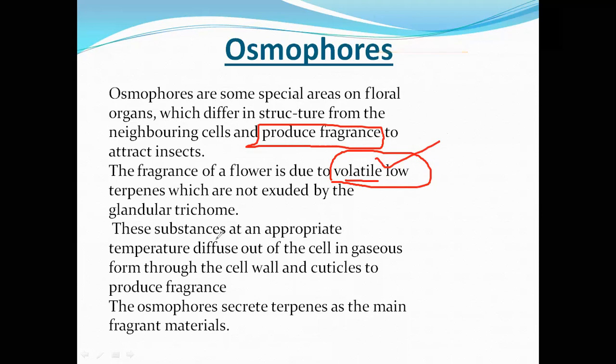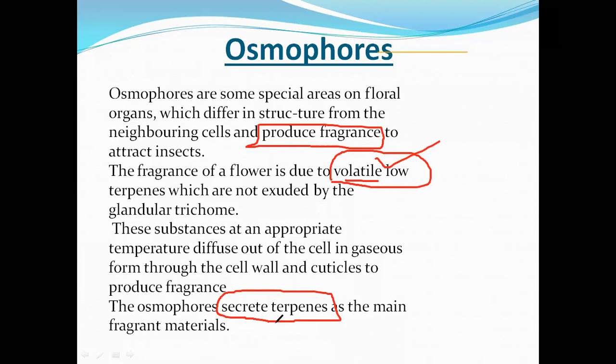These substances, at an appropriate temperature, diffuse out of the cell in gaseous form, and then they produce a fragrance. So osmophores create terpenes as the main fragrant material. The point here is that osmophores are present in floral organs and produce a fragrance which attracts insects.